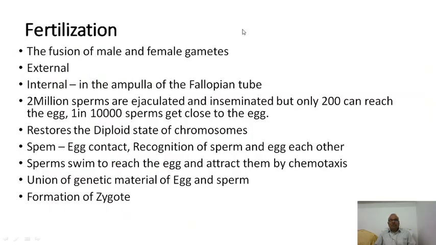Now, fertilization is a very, very important event, and it is the junction for one individual to the other individual. It is nothing but the fusion of male and female gametes. The male gamete is called sperm and the female gamete is called ovum. Fertilization may be external or internal. When the fusion of gametes occurs outside the body of the mother, it is called external fertilization. You will see external fertilization in fishes and in amphibians.